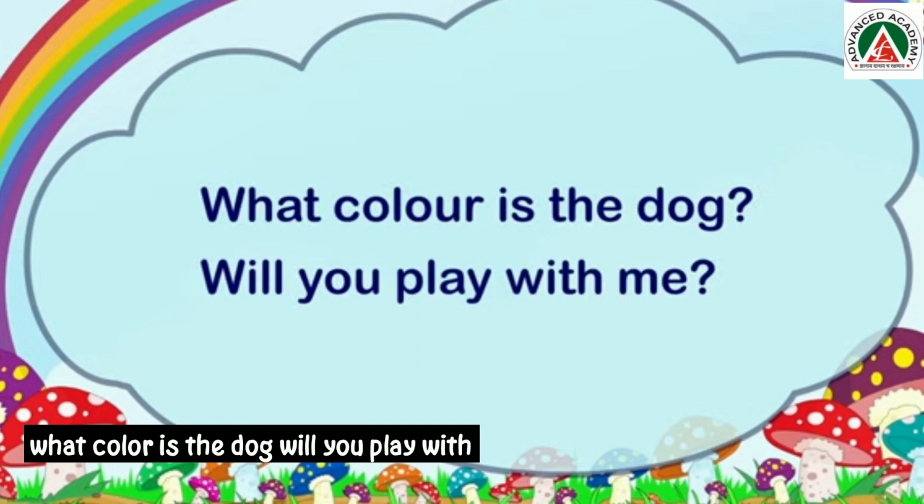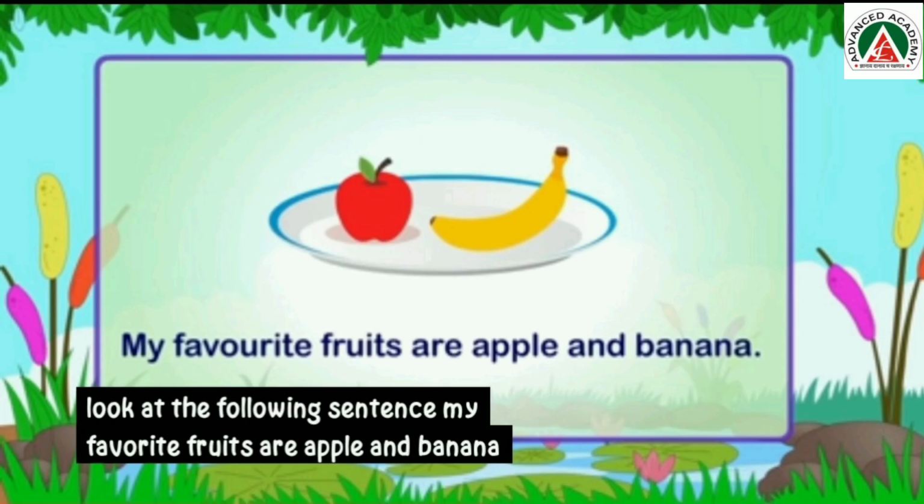Let us look at a few more examples. What color is the dog? Will you play with me? Okay, now let us begin with comma. Look at the following sentence. My favorite fruits are apple and banana. Here, there are only two items to list, apple and banana.